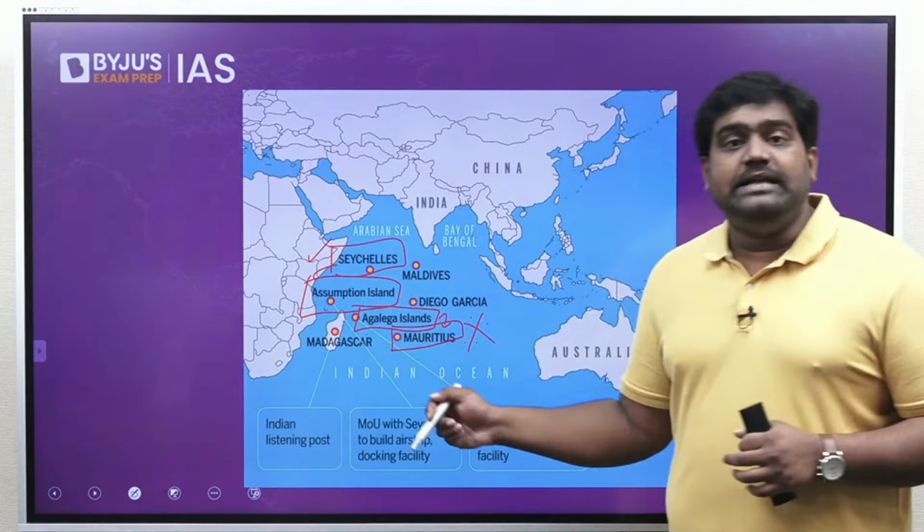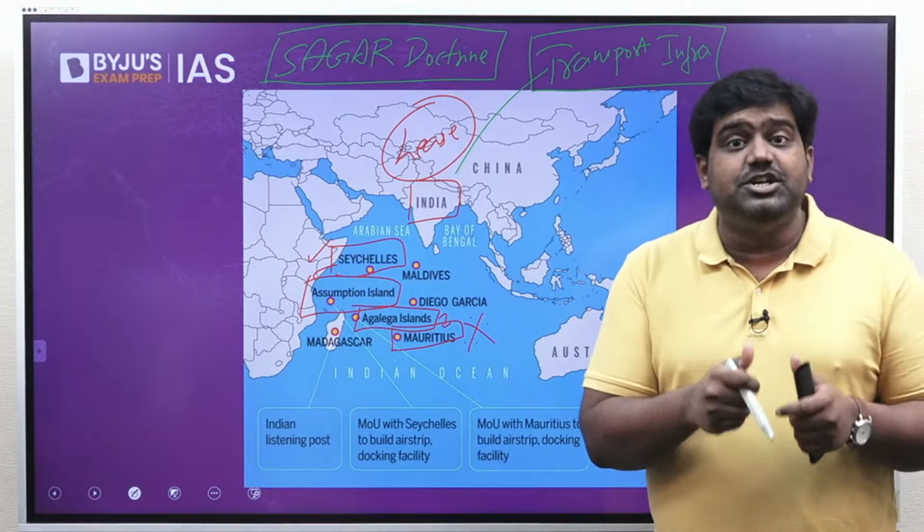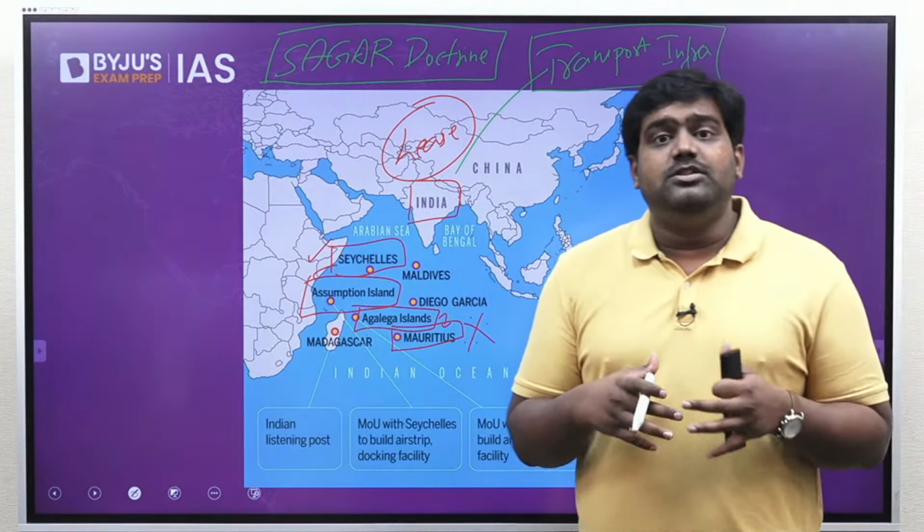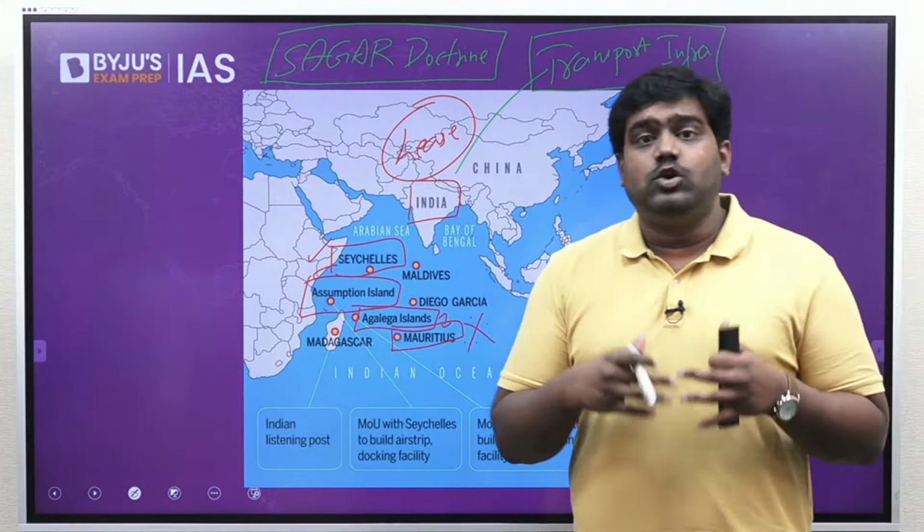SAGAR stands for Security and Growth for All in the Region. So while launching this doctrine, the Prime Minister also inaugurated a few important strategic projects on Mauritius and Seychelles. He inaugurated the Coastal Surveillance Radar project, which is an important maritime security project of India. India has built these coastal surveillance radars on Mauritius and Seychelles to enhance maritime security in the region.